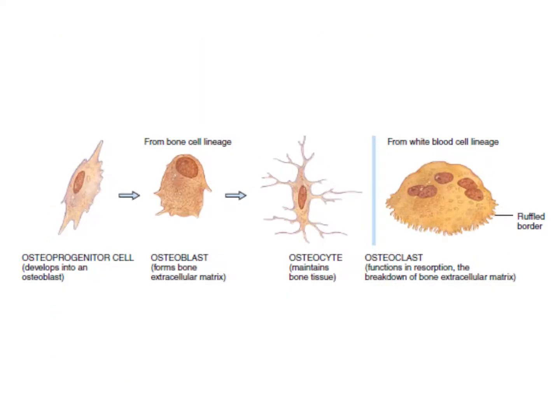This cell is the osteoprogenitor cell, which is a stem cell that is present in the bone, and these cells form osteoblasts. Osteoblasts are the bone extracellular matrix forming cells. Osteoblasts, when they get trapped in the extracellular matrix, form osteocytes.